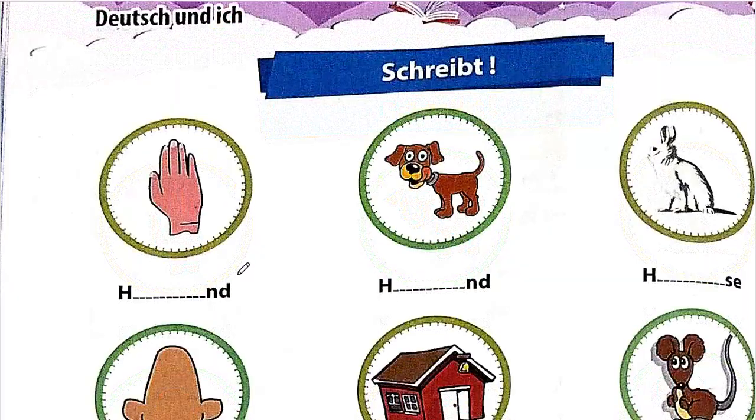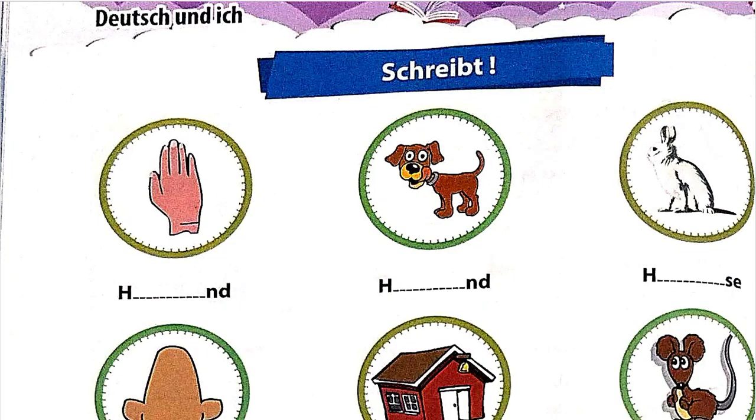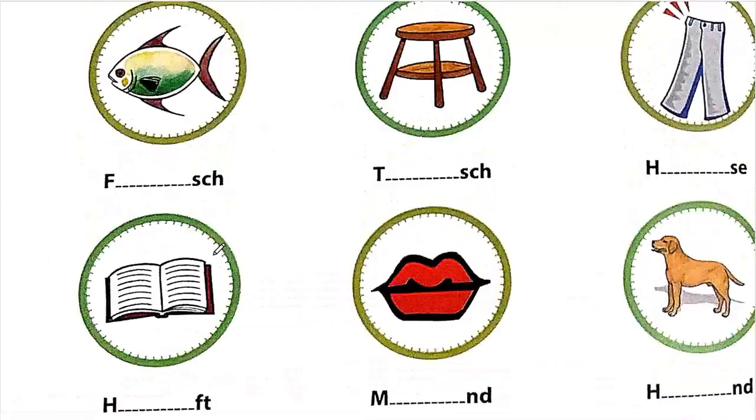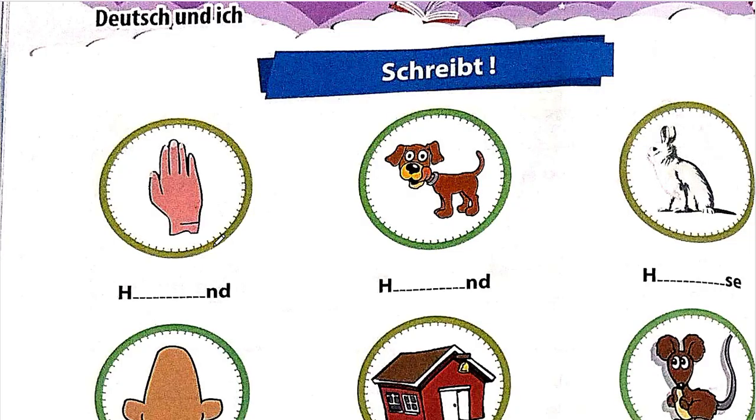Okay, now we are coming to this schreibt. We have to write exactly what this is. So we have to basically fill in the blank. We have done many of these. I'll give a few of them as something that you have to do and write down in the comment so that we know that you have understood the exercise well.